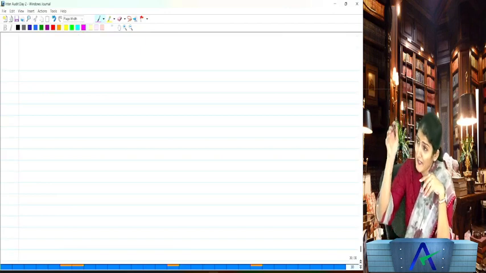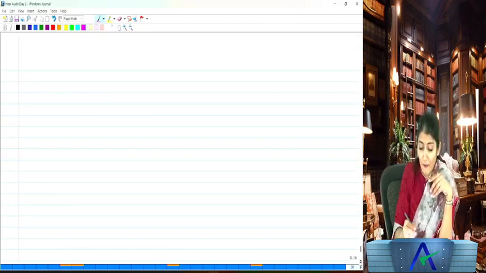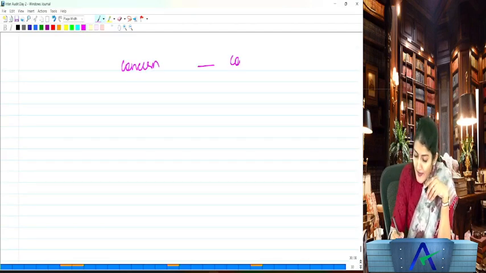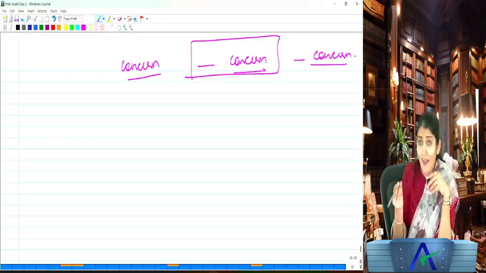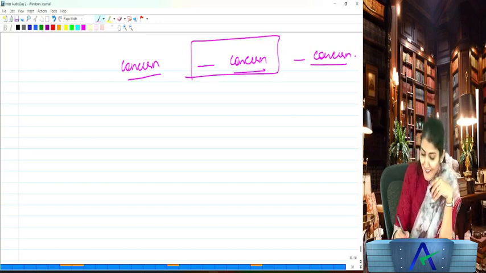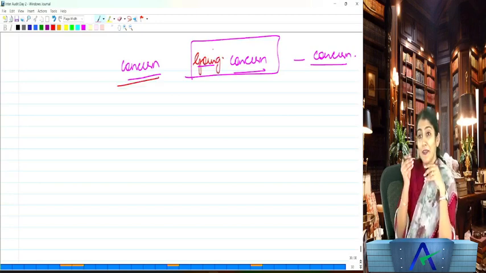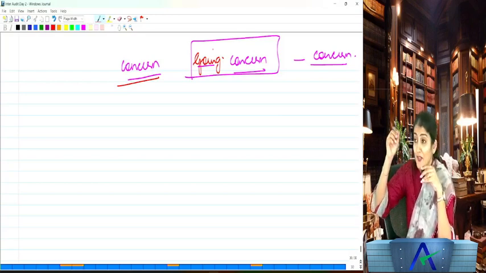For functioning, I want an alternative term. There is a concern regarding the dash concern of the concern. Let's see what you people do. Now just say it: going concern. So you need to check whether there is any concern regarding the going concern of the concern.